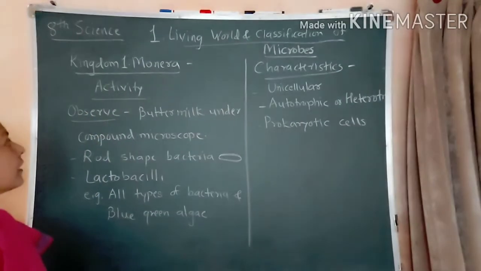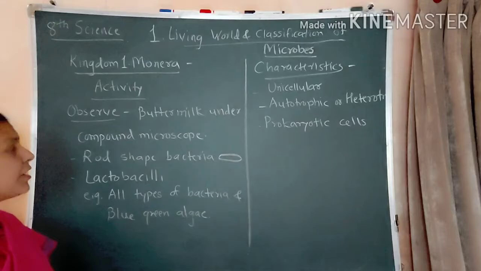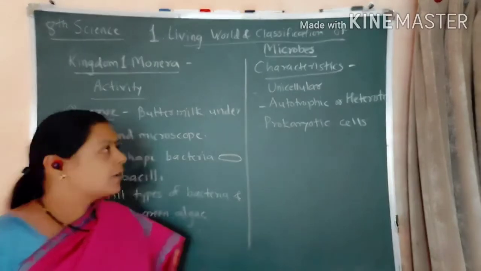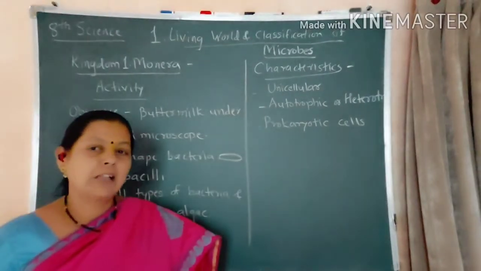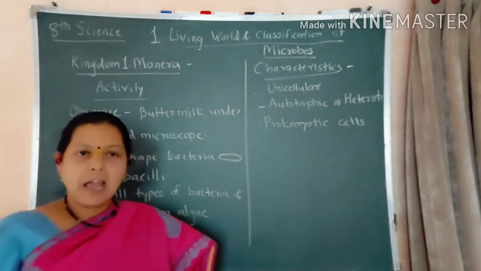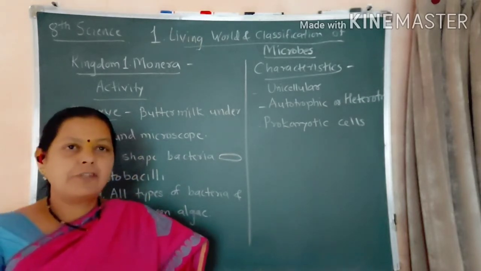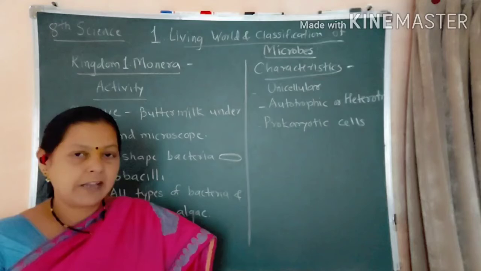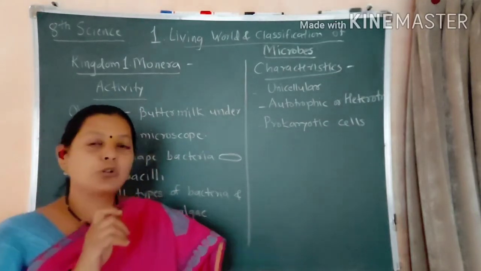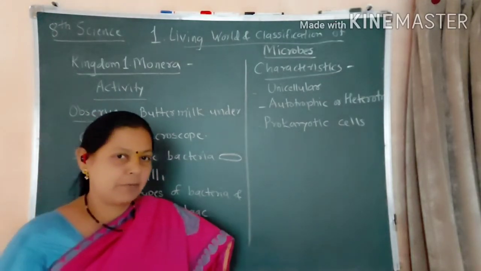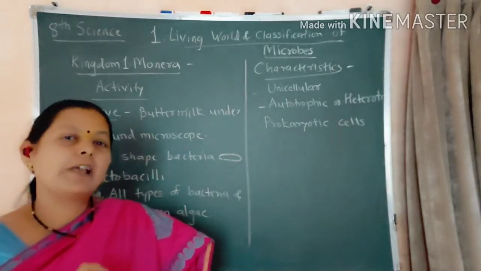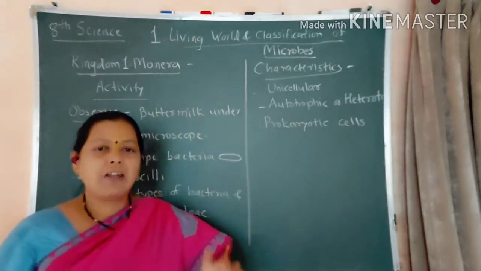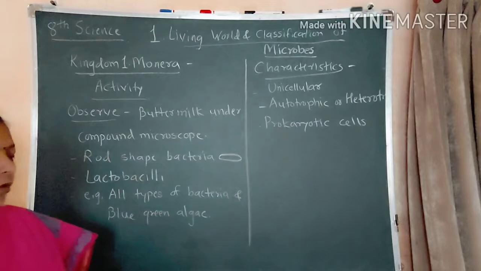Now next we'll discuss the different kingdoms. First kingdom is the Monera. Now first, one activity is given. In this activity we have to take buttermilk and place it on a glass slide. Again we have to add 1 to 2 drops of water so that it becomes dilute. Then we have to place a cover slip on it and observe under the microscope.